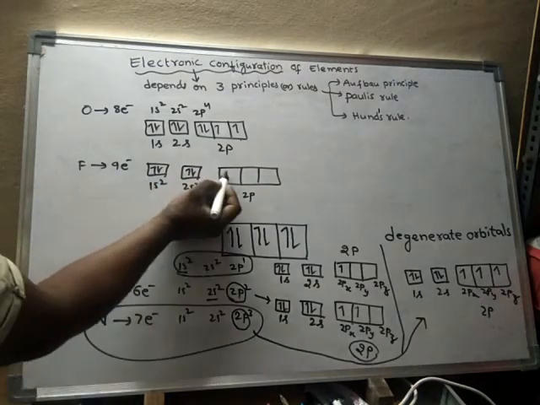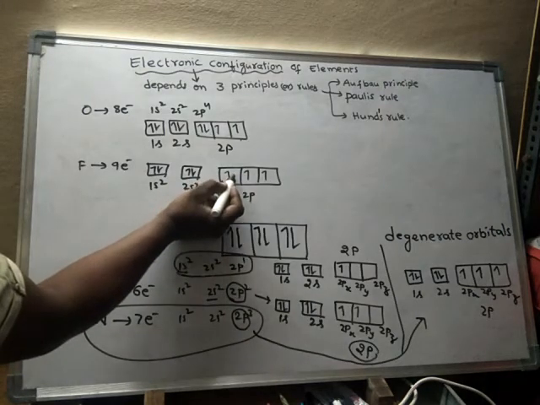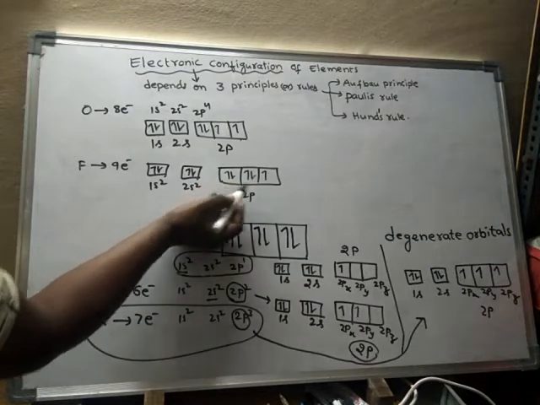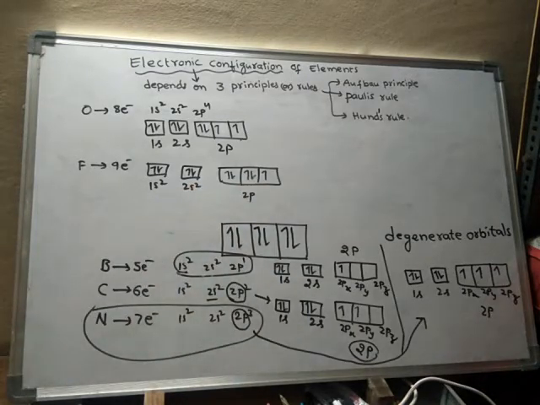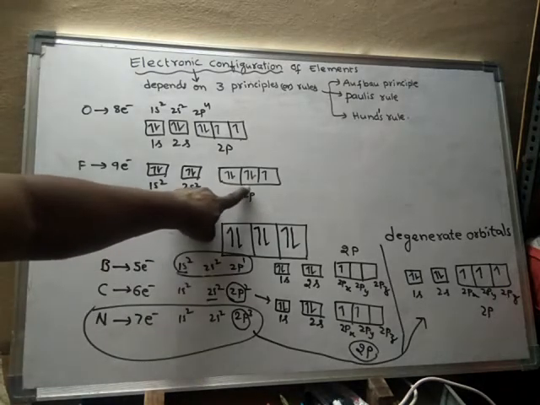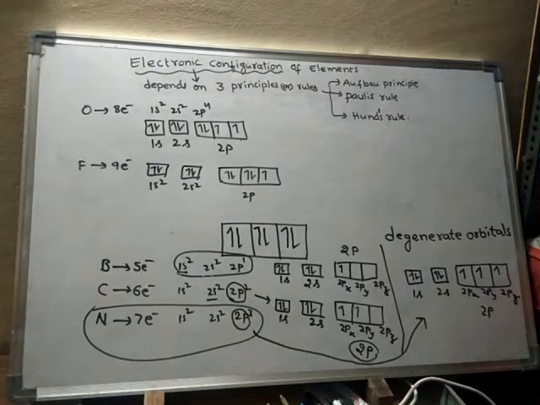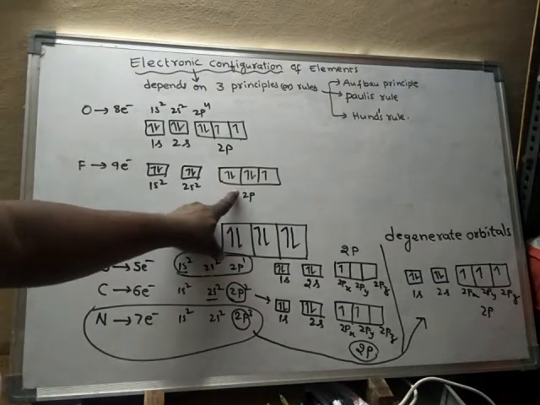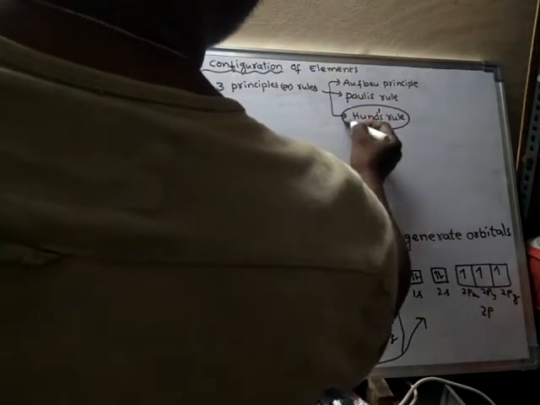So 1 electron here, second electron into this one, third electron into this one, fourth electron and fifth electron. So out of 5 electrons in 2p, they are arranged like this. This is called 2px, 2py and 2pz. So this is the way the electrons will enter into the orbitals when equal energy orbitals are available. That is called Hund's rule.